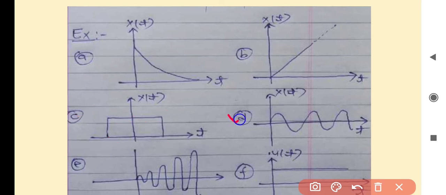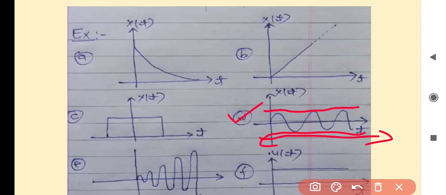Here, in the case of a sinusoidal signal, we have to check only the amplitude of the signal. Even though the duration of this signal is from 0 to infinity, the amplitude is known at every instant of time.